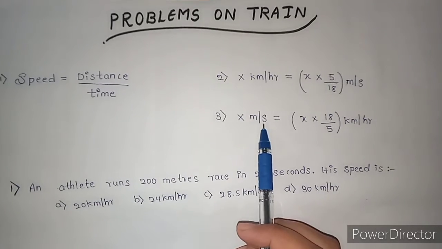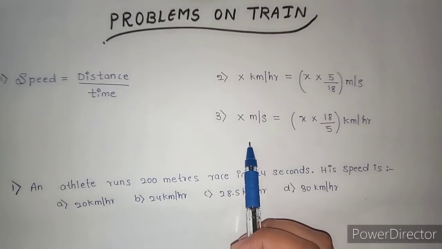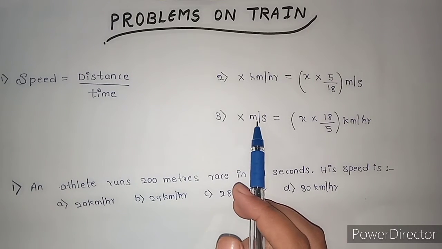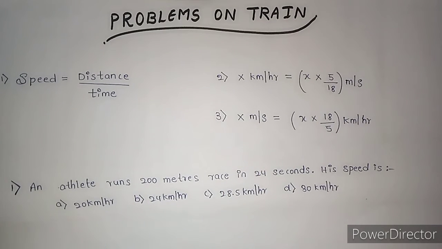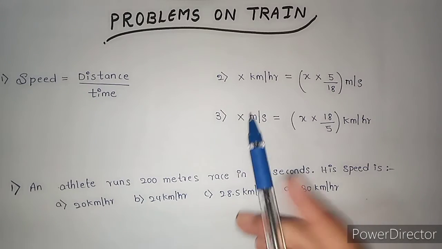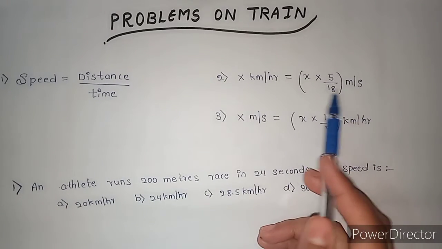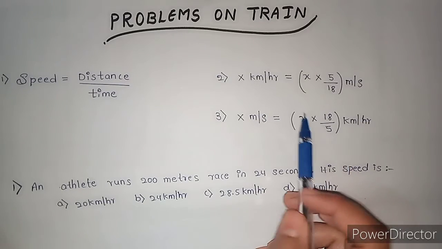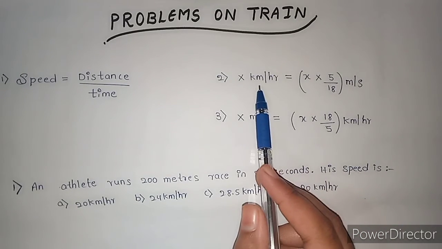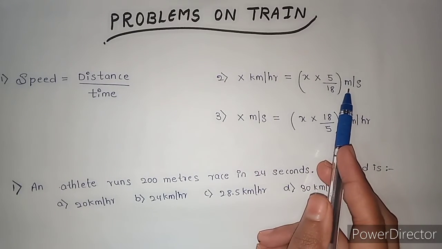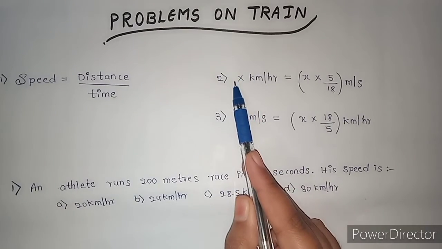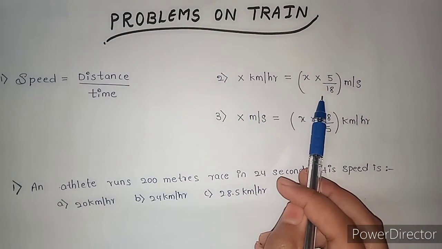Usually we see speed in units like kilometer per hour and meter per second, right? So most of the times while solving questions, we need to convert kilometer per hour to meter per second and meter per second to kilometer per hour based on the question type. When we have the question to convert x kilometer per hour to meter per second, just multiply the given one with 5 by 18.